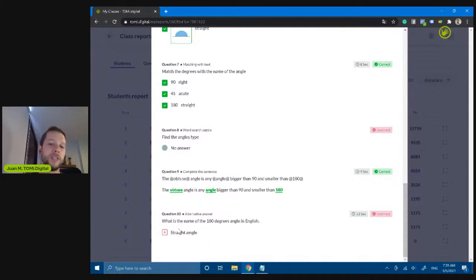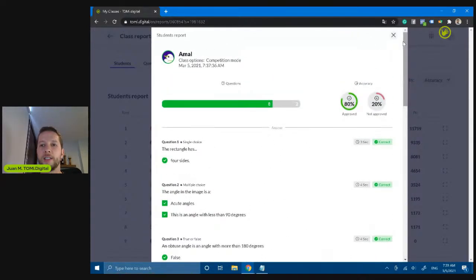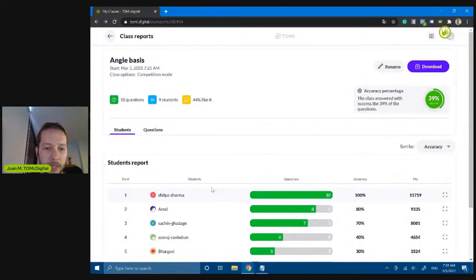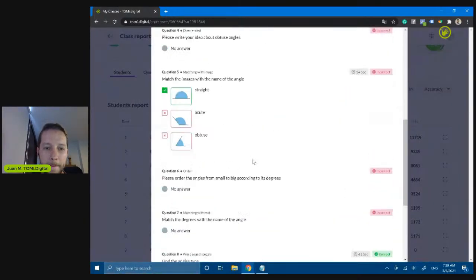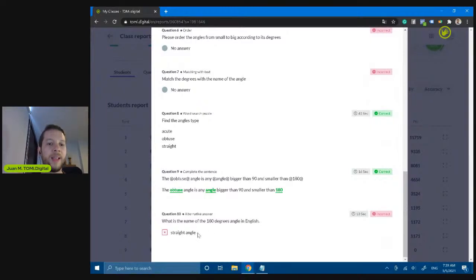So that was the reason it wasn't correct. So let's move here and let's see Sorach's report. So let's see here, a straight angle. Probably this was my mistake as a teacher because I didn't include the option angle in the answer.